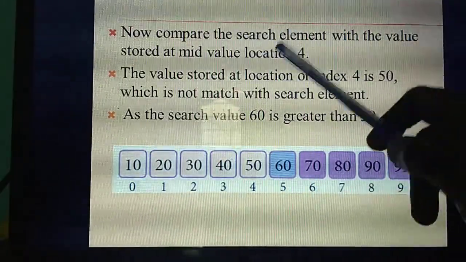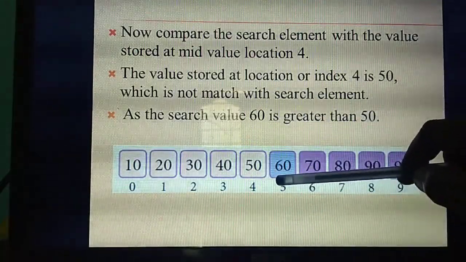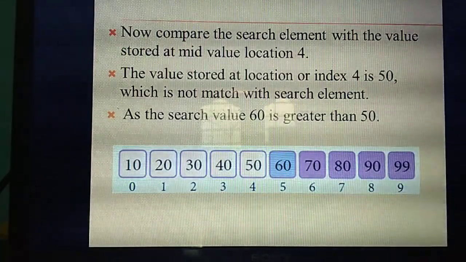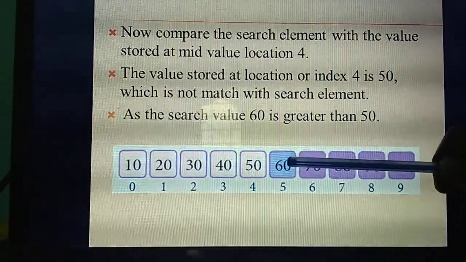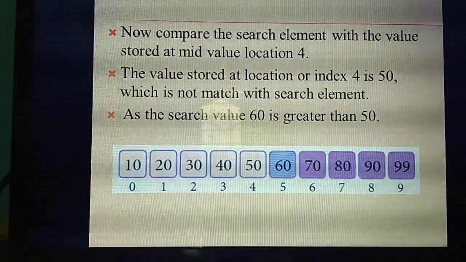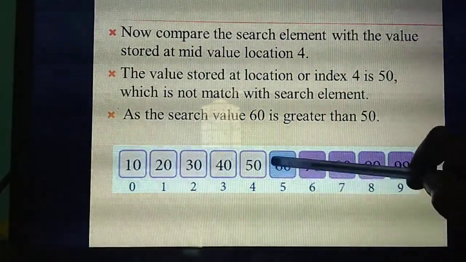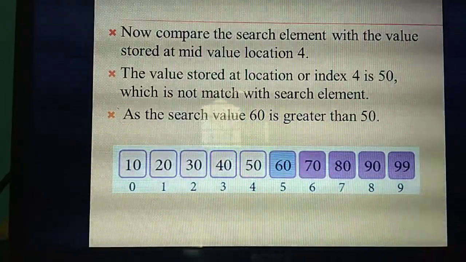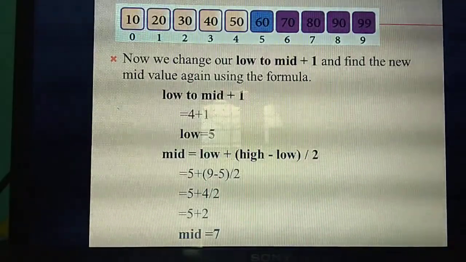So you compare the search element with the middle value, location 4, that is 50. Whether your search is matching? No. Whether the search 60 matches 50? No. The search does not match. So what's the next step? You need to compare the value 60 with 50. Is 60 greater than 50? Yes, greater. So your search goes to which side? Right side. Understand? Yes. See the next slide.